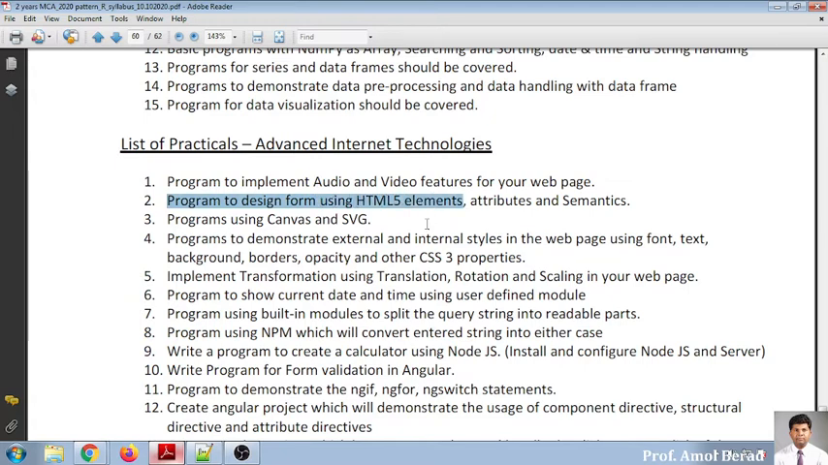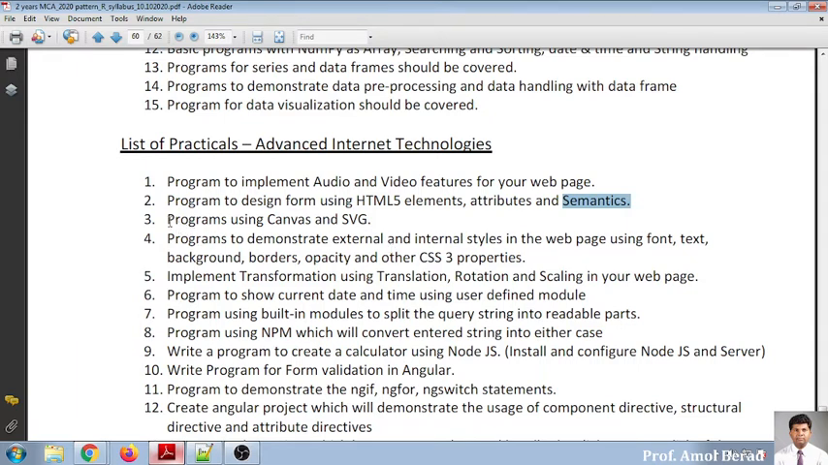There are different types of elements, and form designing will be based on them. Attributes and semantics will be used for implementation. We will be using this in real life, so there will be ample examples for you to see demonstrated and use.